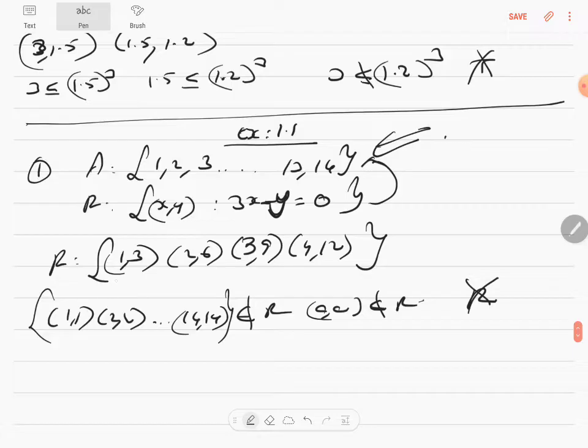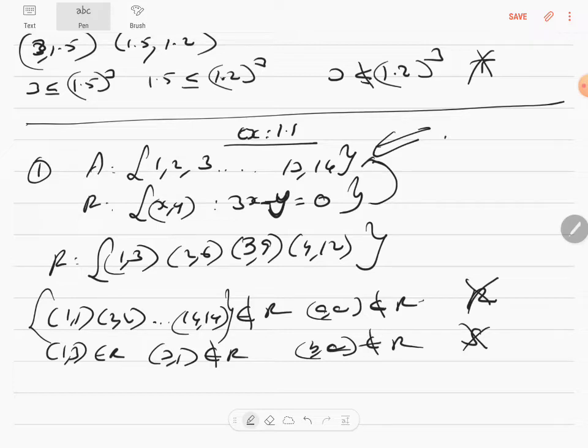Now is it symmetric? 1, 3 is there. Do you have a 3, 1? So you can say 1, 3 is an element of R, but 3, 1 is not an element of R. That shows that it is not symmetric. When writing, A comma B is an element of R, but B comma A is not an element of R. Correct? So it's not symmetric.